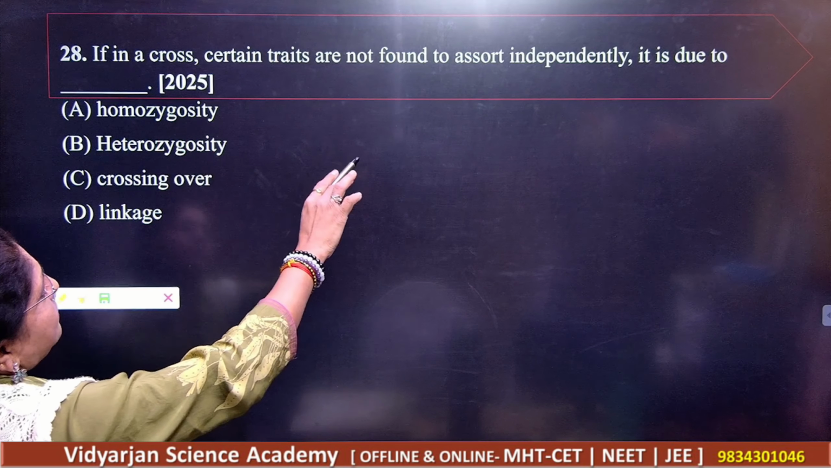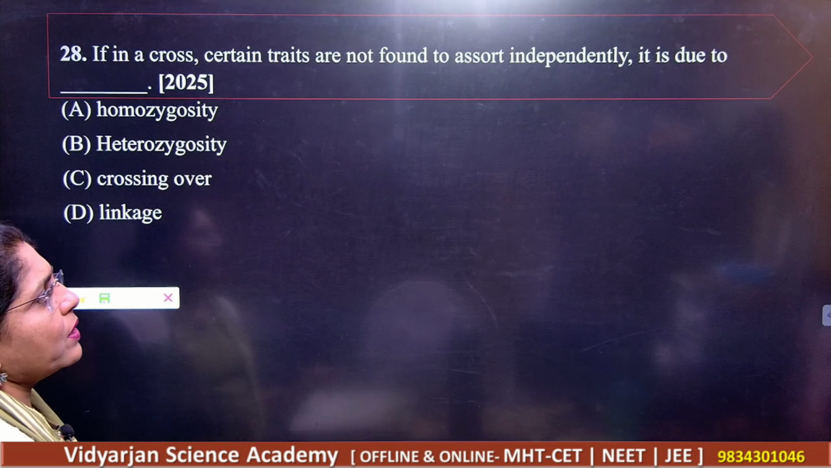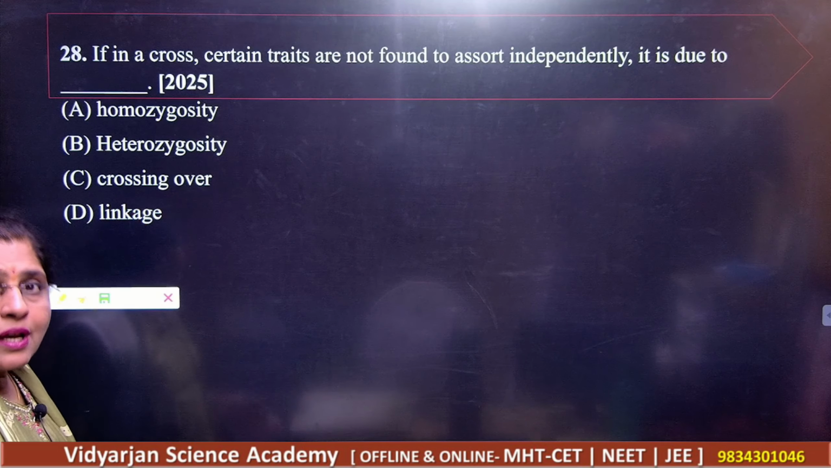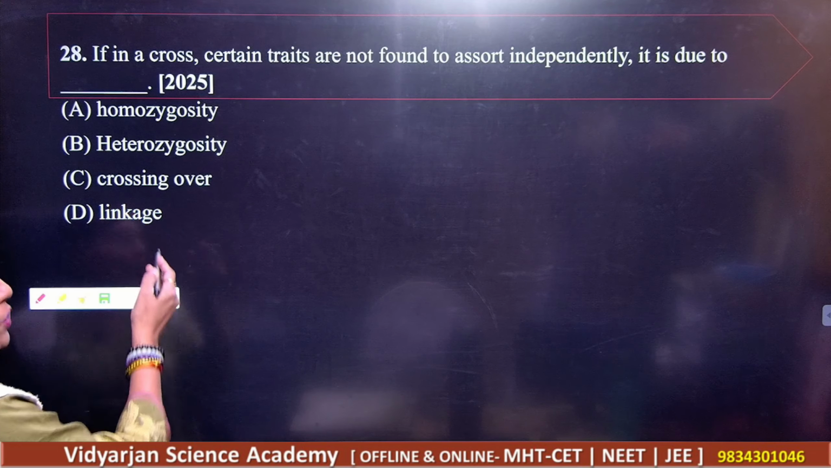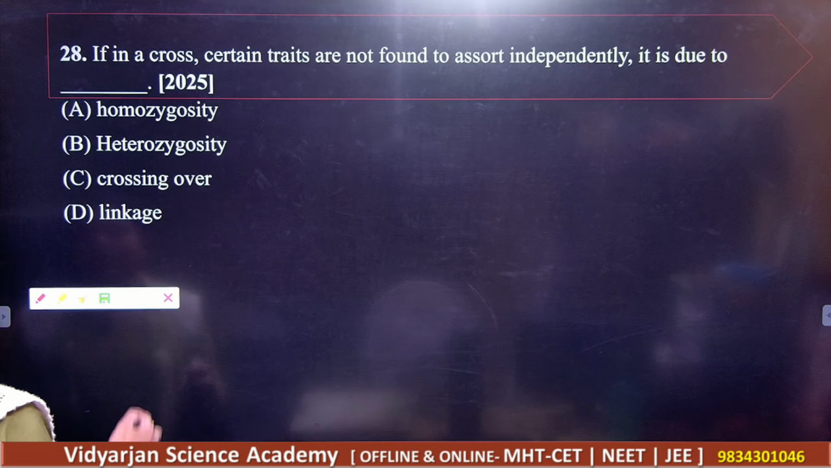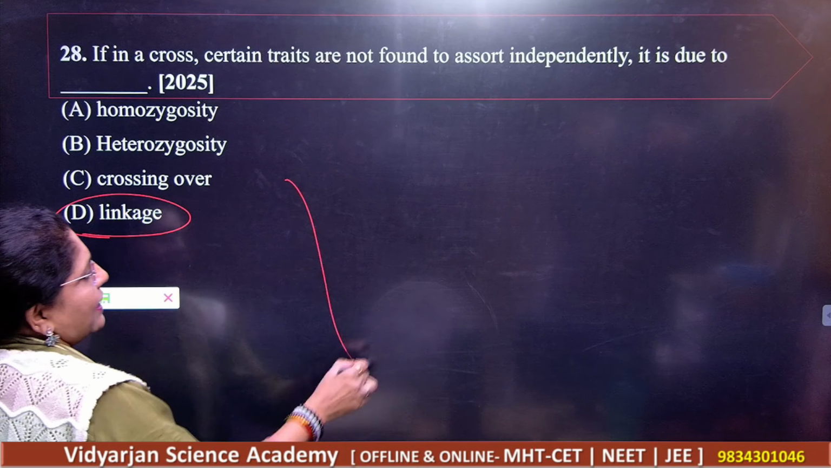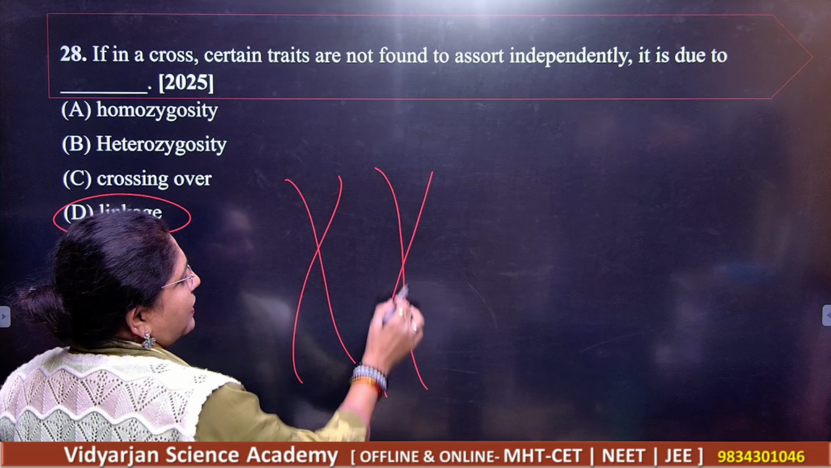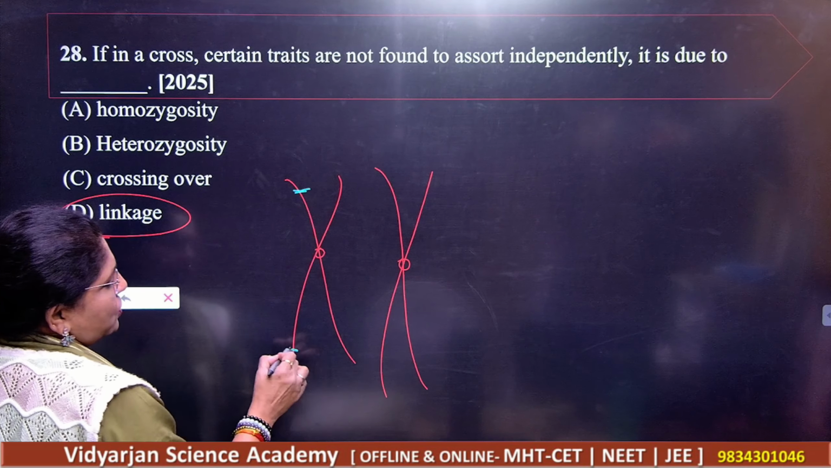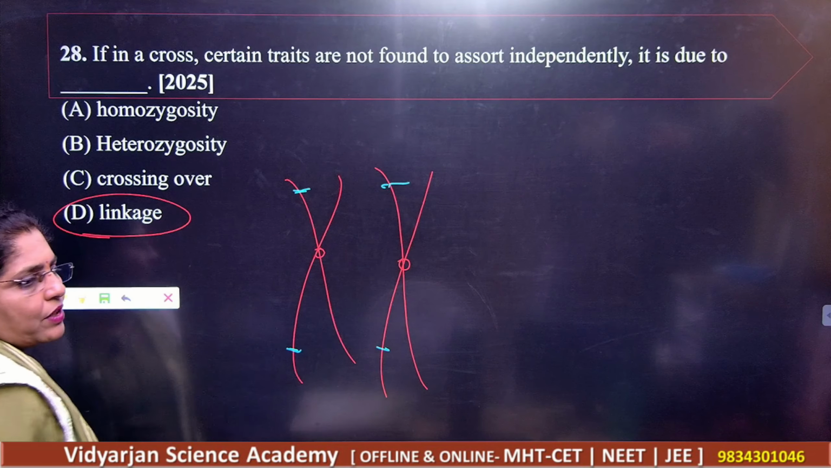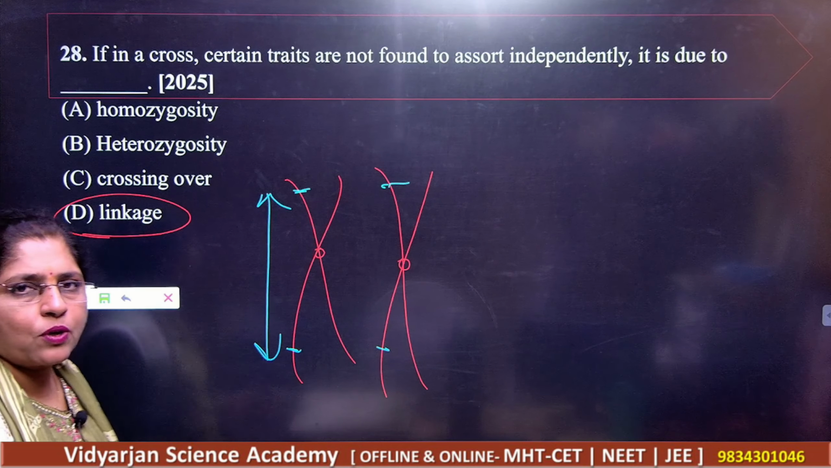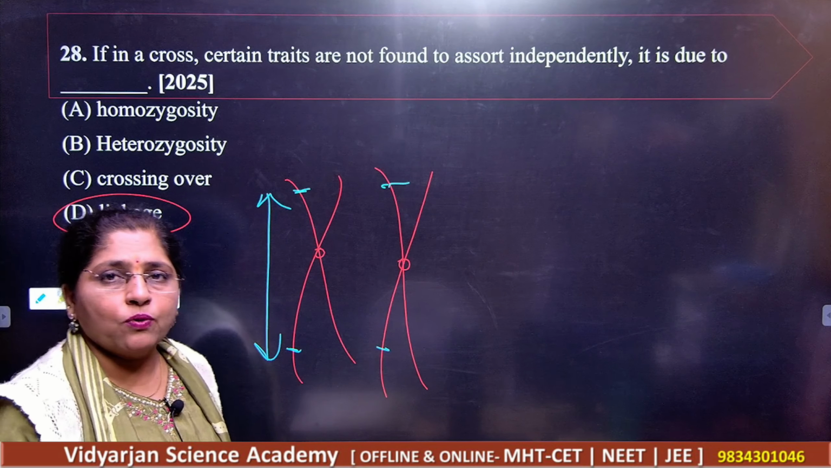If a cross of certain traits is not found to assort independently, it is due to homozygosity, heterozygosity, crossing over, or linkage. So what should be your answer? Linkage. You know that linkage will give you the very important thing here. If the two genes are away from each other, then these are giving you the long distance. So you know that distance matters a lot here during the process of crossing over, right?